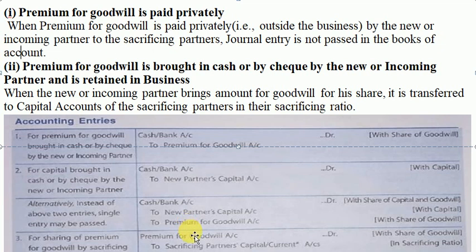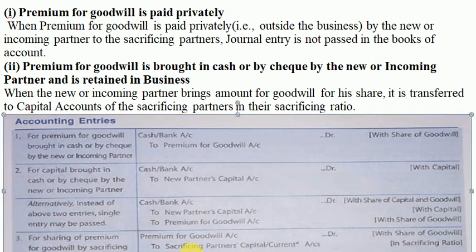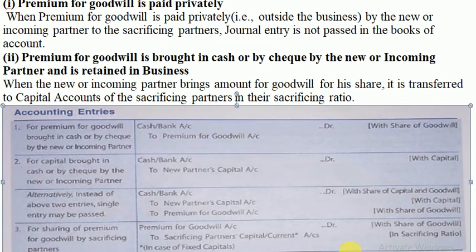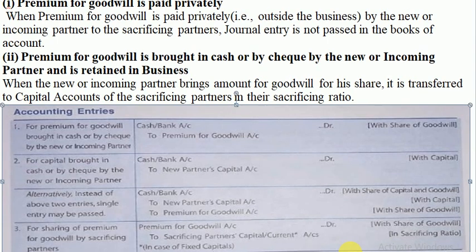Now, this premium which is brought by the new partner will be distributed among the sacrificing partners in the sacrificing ratio.